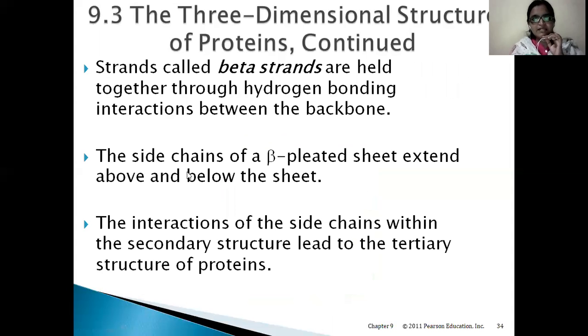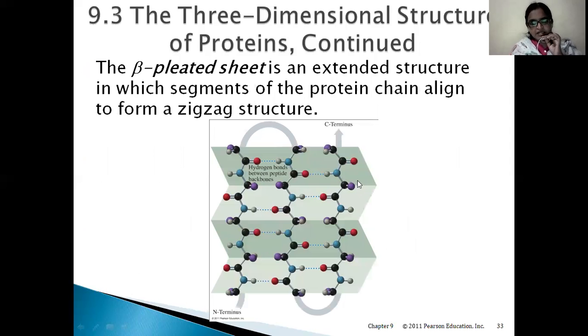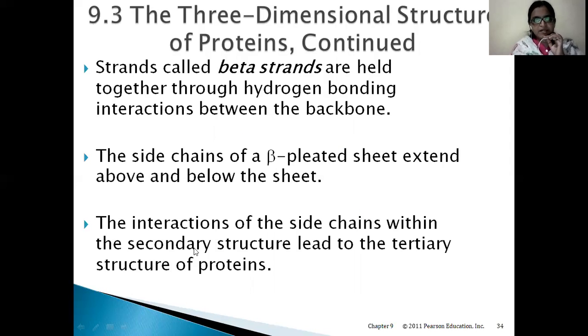The side chains of beta pleated sheet extend above and below the sheet. Here you can see side chains are extending from the beta pleated sheet above and below the sheet. The interactions of the side chains within the secondary structure lead to tertiary structure of the protein. So in the secondary structure we have seen alpha helix and beta pleated sheet.